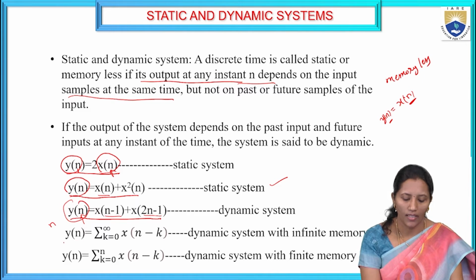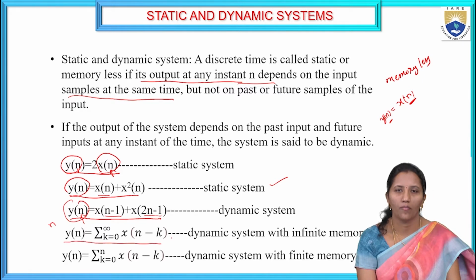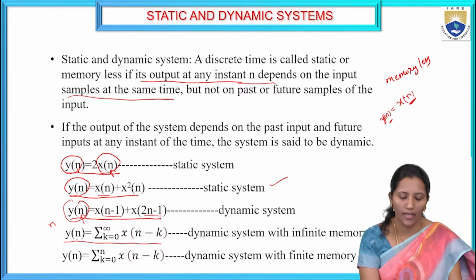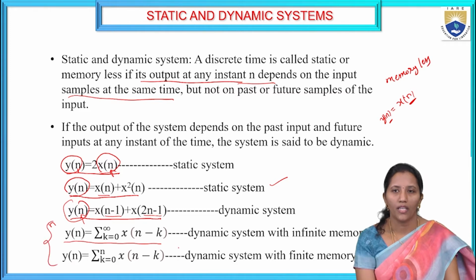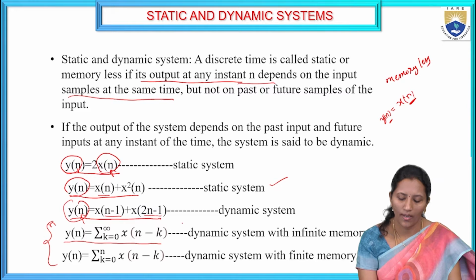If we take another example, y of n is equal to sigma k is equal to 0 to infinity x of n minus k. If we substitute n is equal to 0, you will get y of n is equal to x of n, x of n minus 1, x of n minus 2, up to x of infinity value. So here the output depends on the past input values. The output depends on the past input values. So this system is called the dynamic system with infinite memory or finite memory, because this signal y of n,